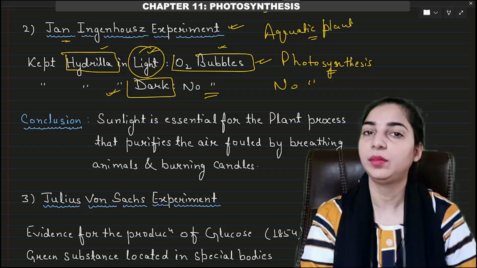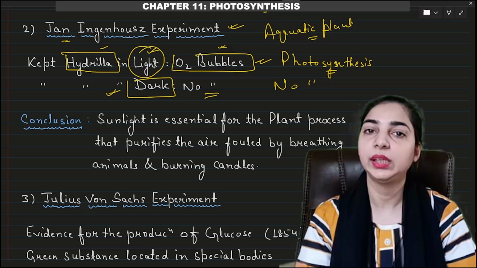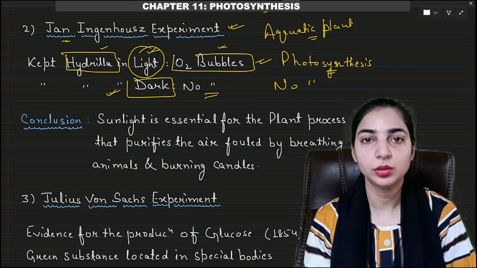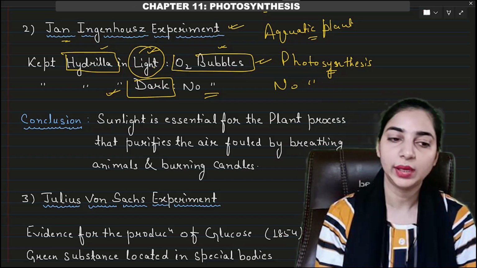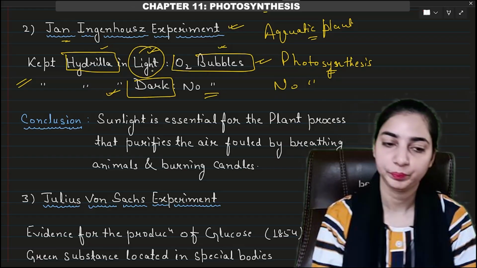When sunlight was available, oxygen was released. That means photosynthesis took place. When sunlight was not available, there is no release of oxygen. That means no photosynthesis took place. So again, this shows the importance of sunlight for photosynthesis.